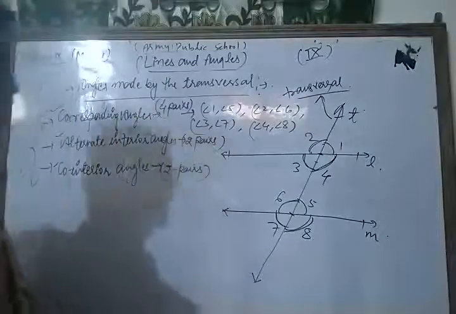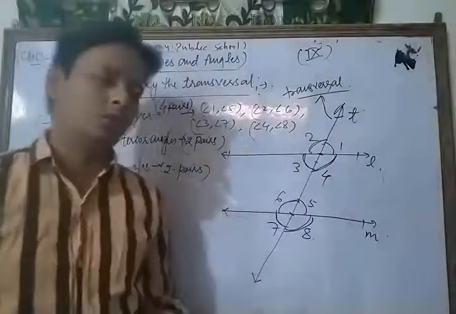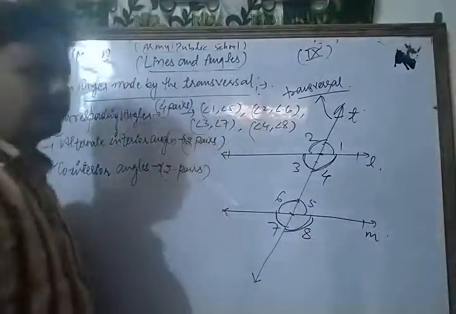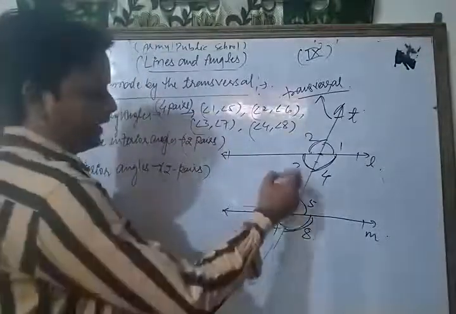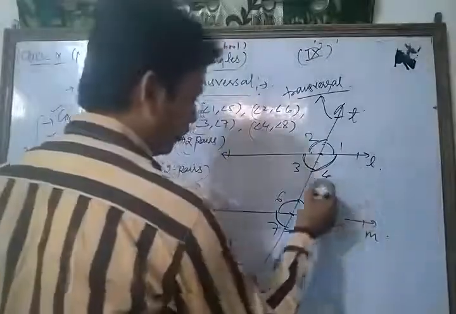Now similarly we discuss the alternate interior angles. Dear friends, there are two pairs of alternate interior angles here: angle 3 and angle 5, and angle 4 and angle 6.